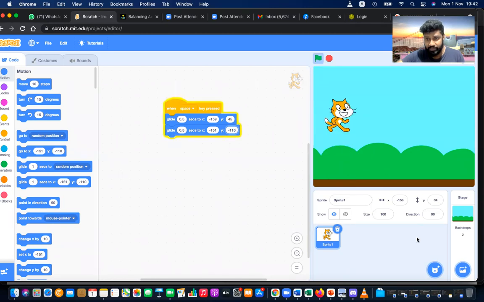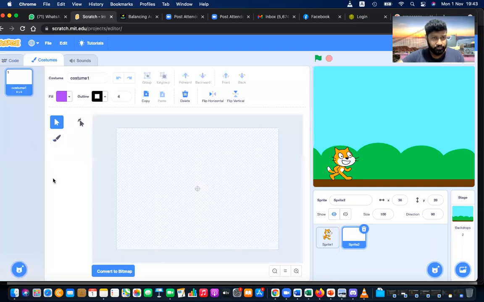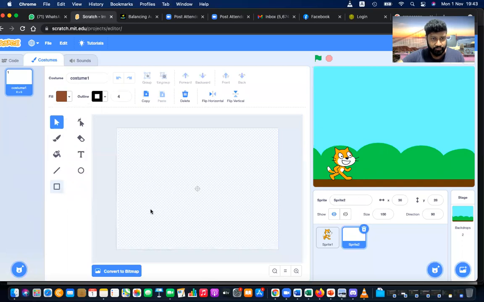Okay, I need some towers. I'm just painting one tower. I'll use brown color. Just within 5 minutes, right? I'm going to draw a tower. And this is it.